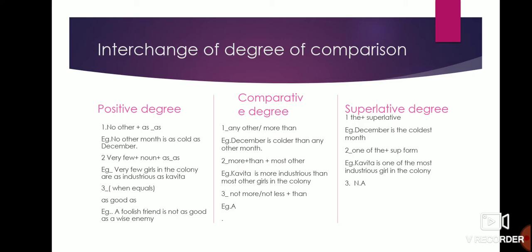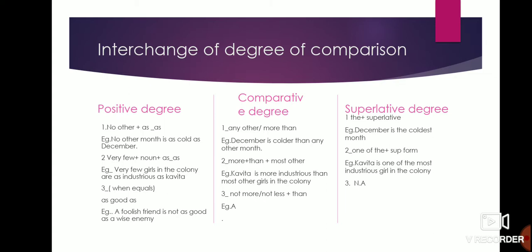Now next is interchange of degree of comparison. Children, this is very important. You have to understand the rules, and these rules should be written in the copy. I have made these rules for you in an easy way so that you can understand them. This way you will never see it anywhere; I have made it specifically. You will see it in sentence form, statement form, not column wise. So write it and learn it. In grammar the rules have to be learned. You cannot use your own trick. I know grammar is difficult and we forget it, but a rule is a rule. When you learn it, then you can apply it.